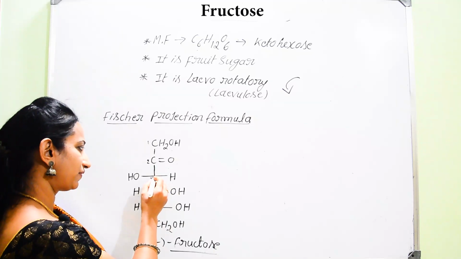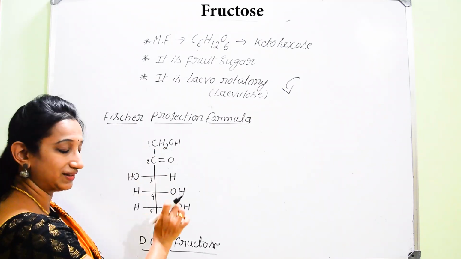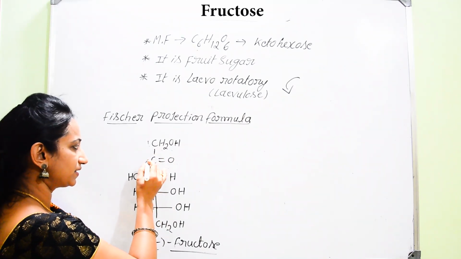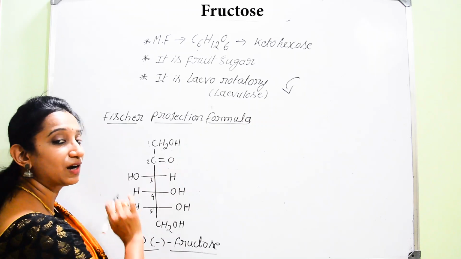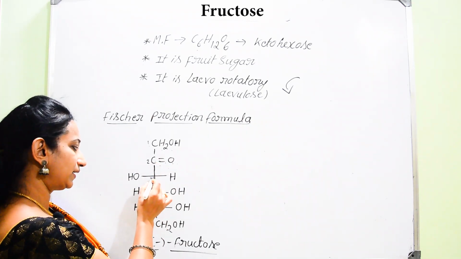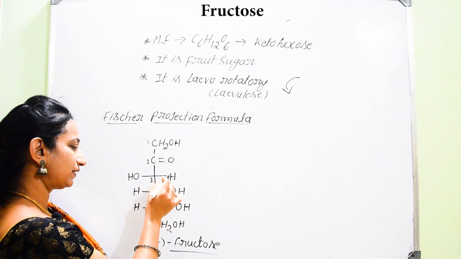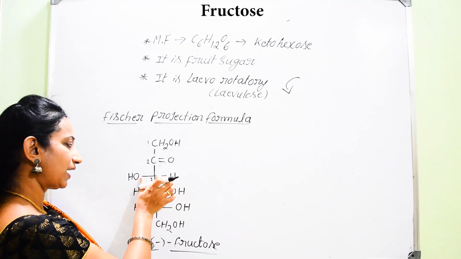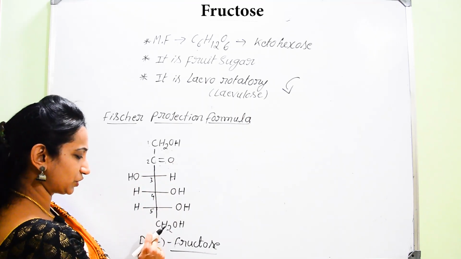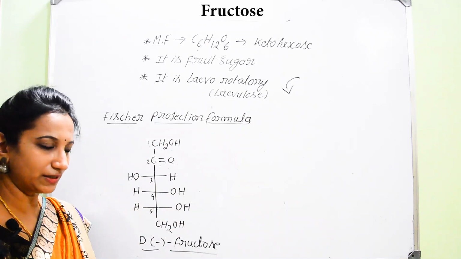Here the first carbon atom represents a primary alcohol, that is CH2OH, and the second carbon atom is a carbonyl group, that is C double bond O. The third, fourth and fifth carbon atoms are attached with H and OH on either side. Lastly, at the sixth position there is again the primary alcoholic group.